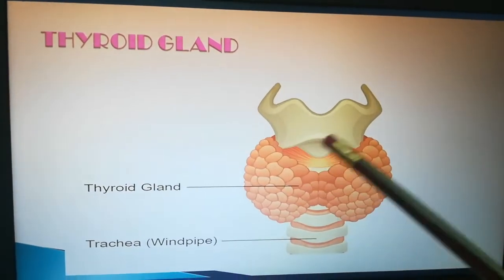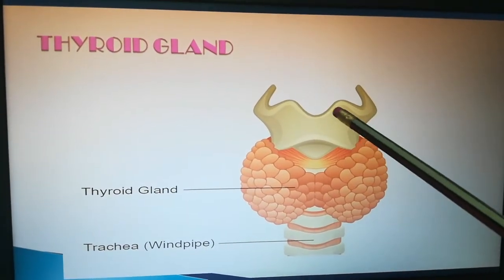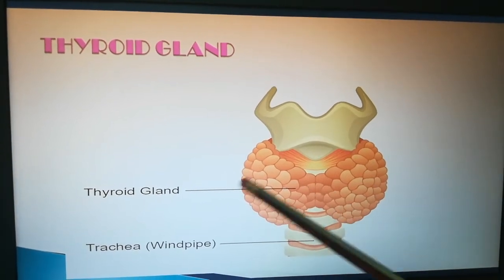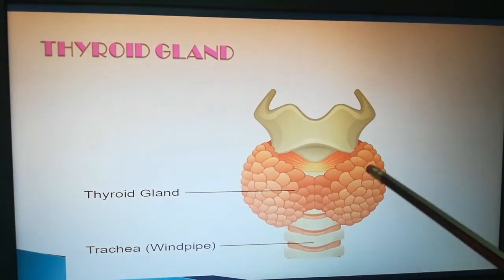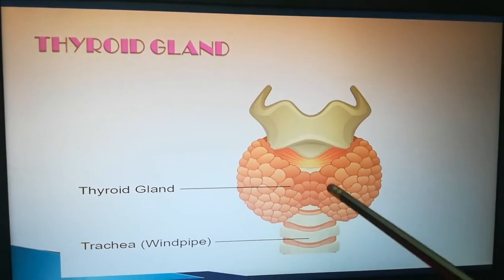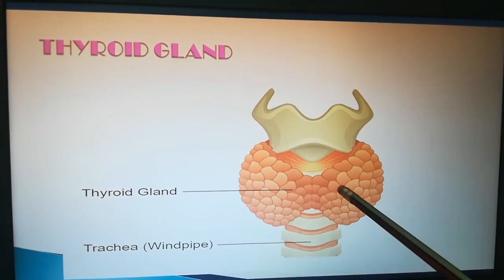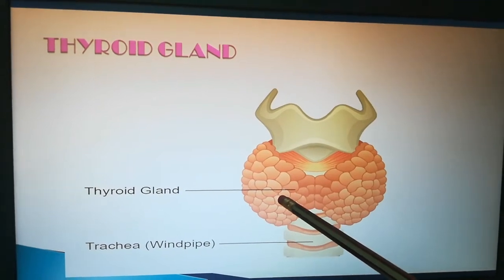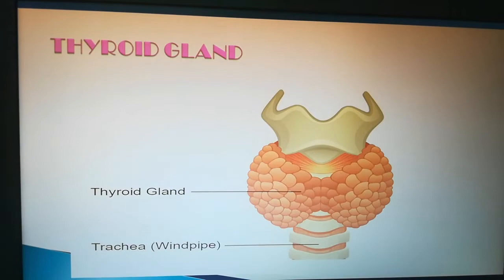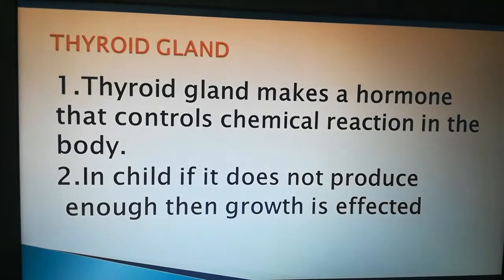See where the thyroid gland is present. It is present below the neck, above the windpipe. What is the shape of this? It looks like a butterfly. Which hormones does it produce? It produces T3 and T4 hormones, the main one being thyroxine. This is about the thyroid gland.